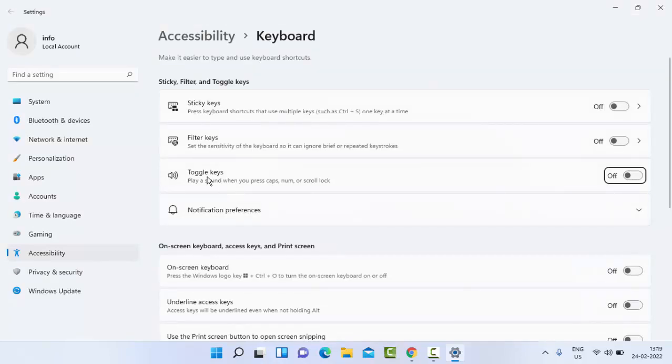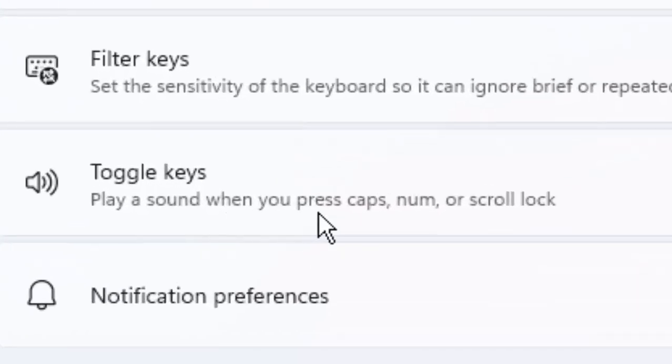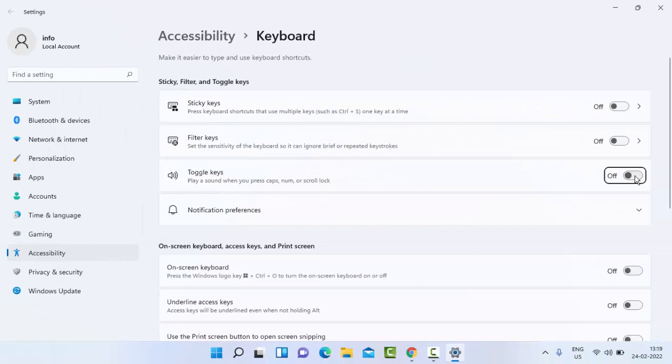So as you can see here, toggle keys play a sound when you press caps, num or scroll lock. Just enable this. If you want to enable, you turn on this and press the caps lock, num lock or scroll lock, and you can listen to the sound.